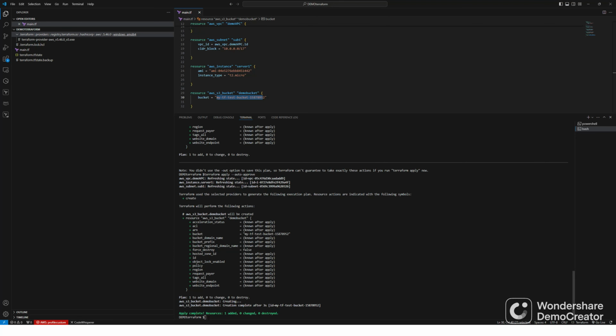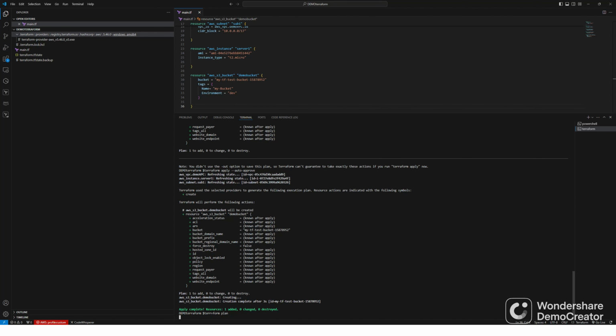Now the bucket is ready. You can modify it, right? Let's say you want to add a tag to the bucket. Tags take a key value pair. So let's say Name equals my bucket and Environment equals dev. So you can add a tag. Now we modify the resource, right? Let's see what will happen.